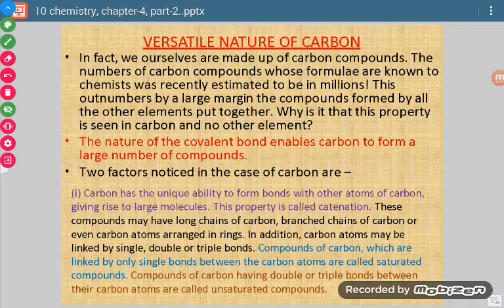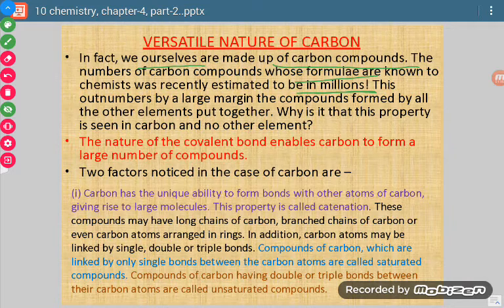Because of the existence of carbon in almost all the things, we see this nature of carbon as the versatile nature of carbon. Okay, now we ourselves are made up of carbon compounds. Just like we said in the last lecture that all living organisms contain carbon. Okay, the number of carbon compounds whose formulae are known is in millions. So many compounds are possible which contain carbon, and this number rises into millions.